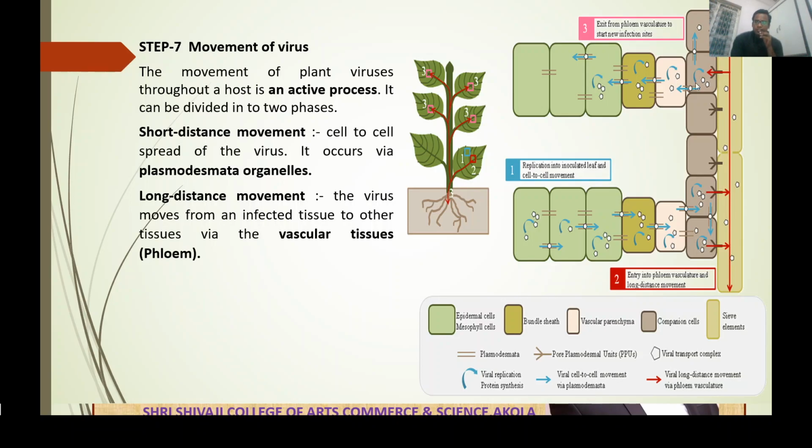Now the virus is released from the same movement again, in the vascular parenchyma, companion cell, vascular parenchyma, bundle sheath cell, and after that another cell. Now these cells are uninfected. Now the virion particles go through the plasmodesmata and enter into the new cell, where there is no infection. Now these cells are going to be infected. This is the movement of plant viruses: short distance movement and long distance movement.